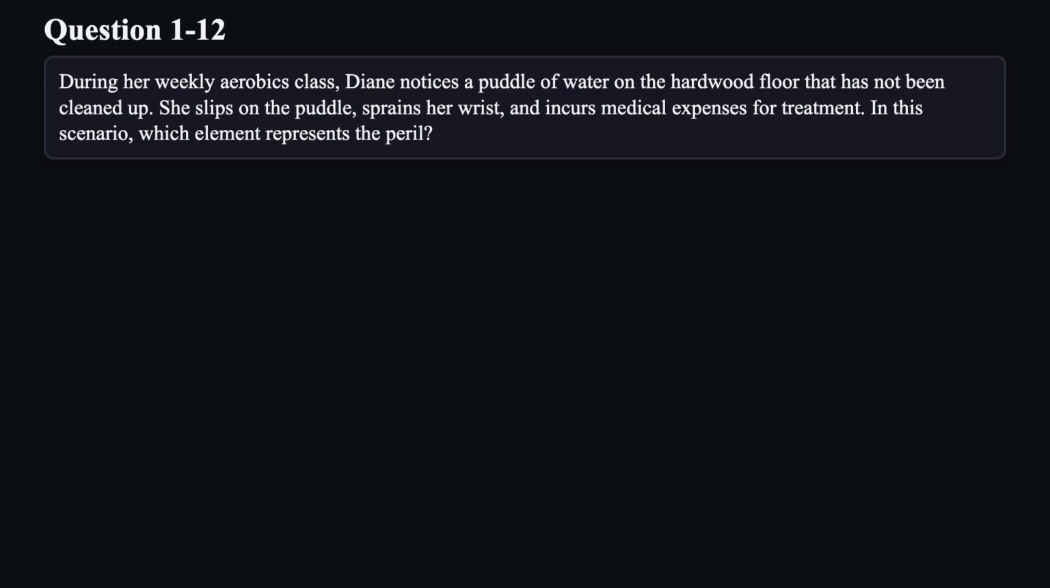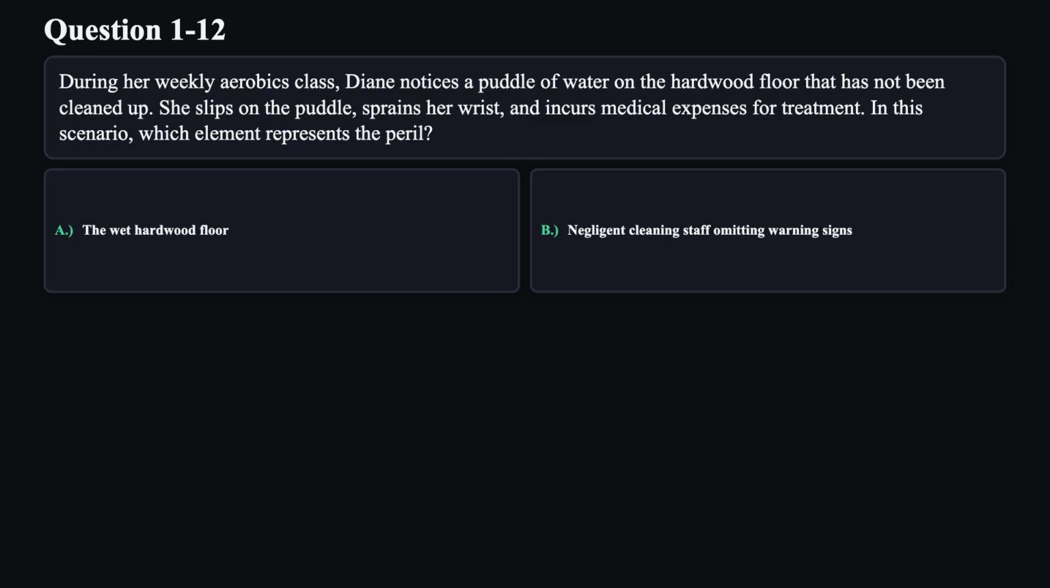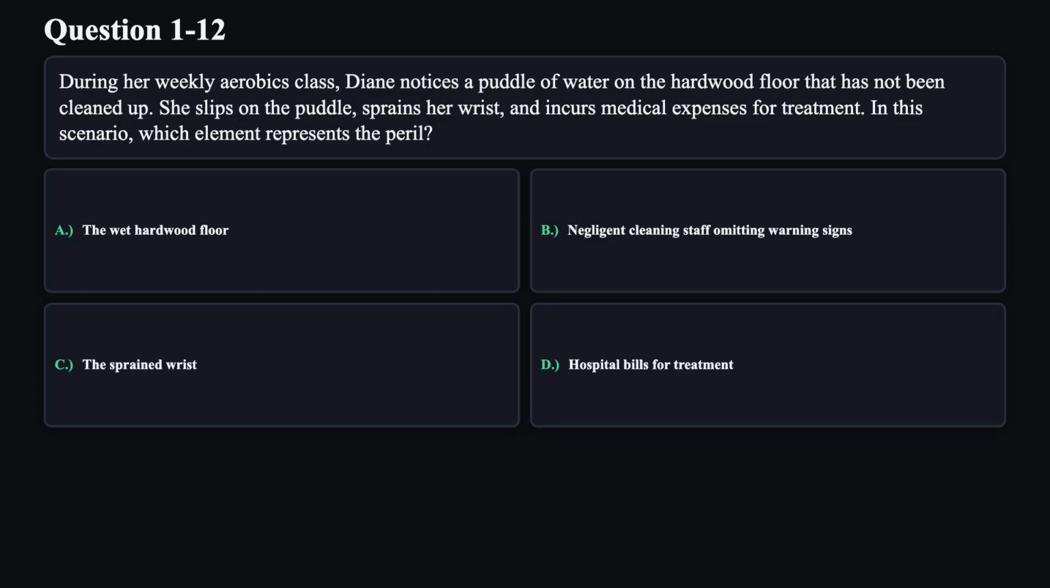Question 12. During her weekly aerobics class, Diane notices a puddle of water on the hardwood floor that has not been cleaned up. She slips on the puddle, sprains her wrist, and incurs medical expenses for treatment. In this scenario, which element represents the peril? A. The wet hardwood floor. B. Negligent cleaning staff omitting warning signs. C. The sprained wrist. D. Hospital bills for treatment.